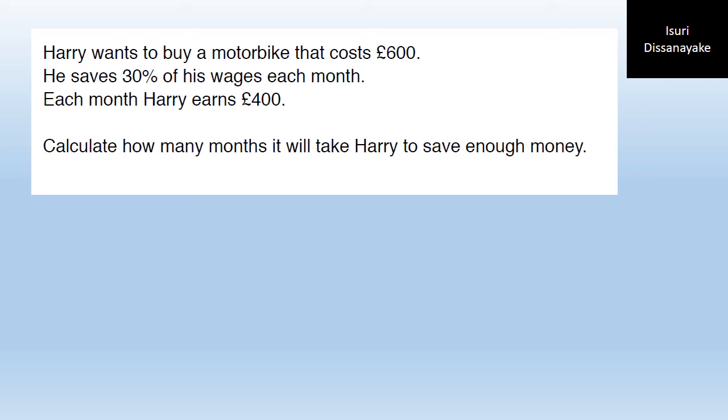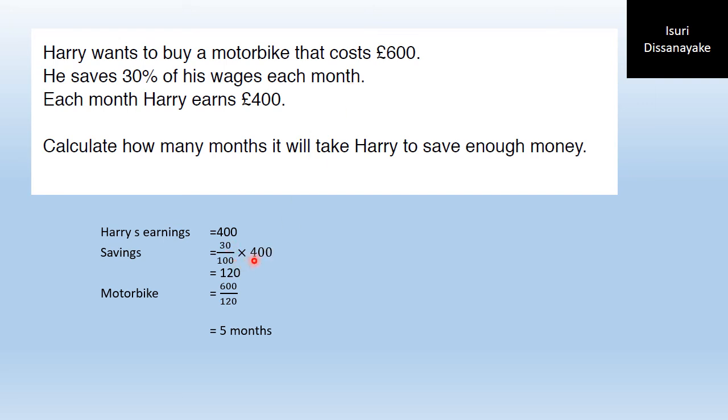Harry wants to buy a motorbike that costs £600. He saves 30% of his wages each month. Each month, Harry earns £400. Calculate how many months it will take Harry to save enough money. So you can see Harry earns £400 each month, and he saves 30% of the earnings every month.